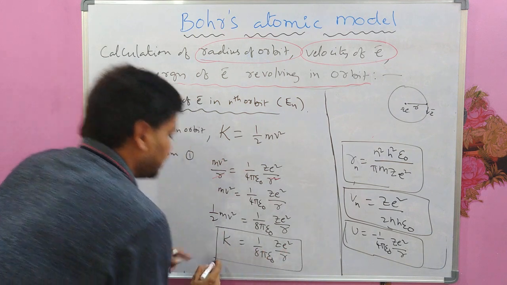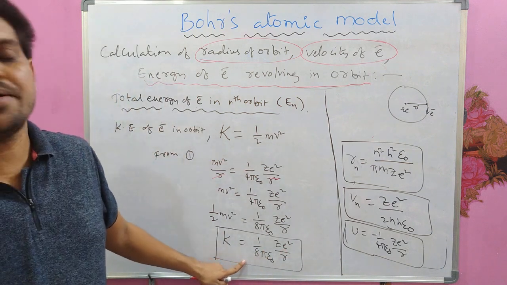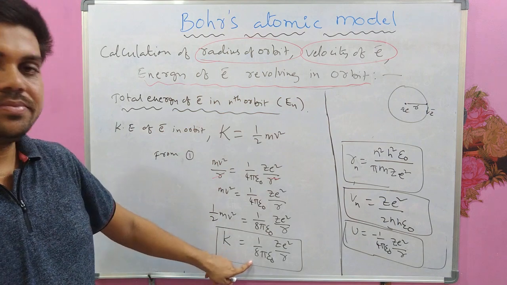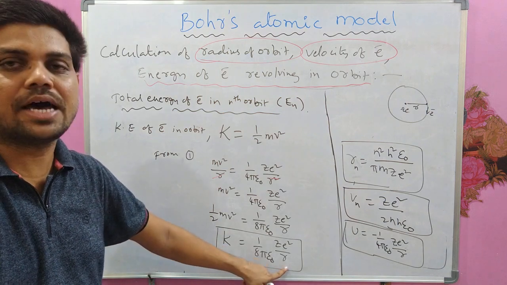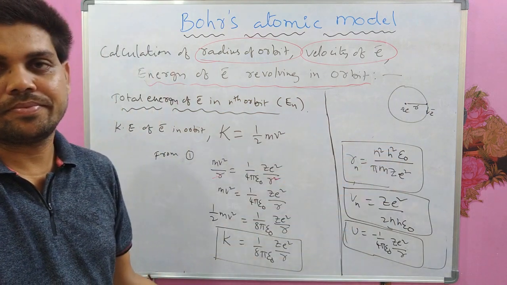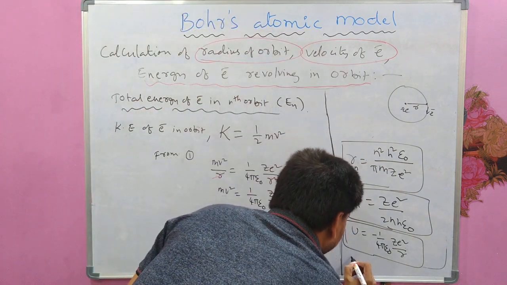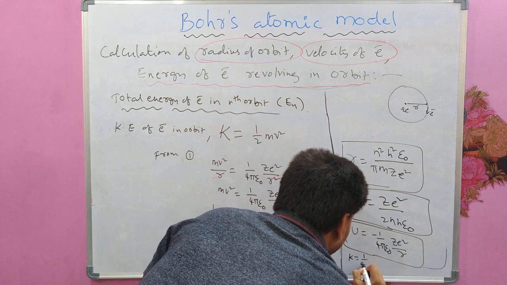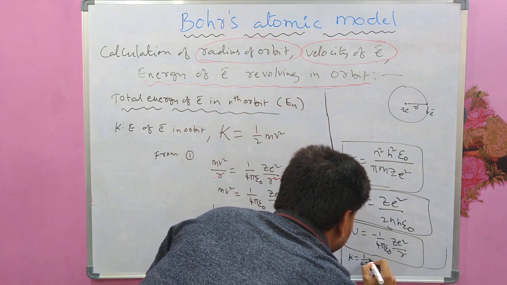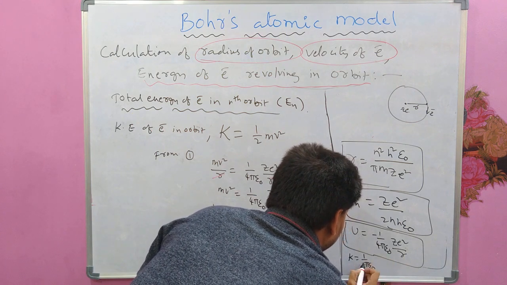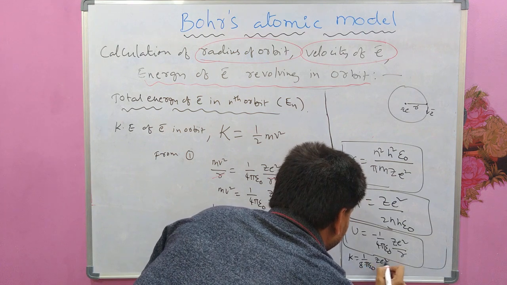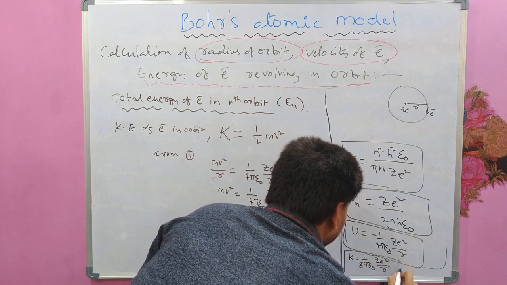This is the kinetic energy of the electron in the nth orbit, because R depends on n. Okay, so let me write K here. K is 1 by 8 pi epsilon naught ZE square by R. So this is K.